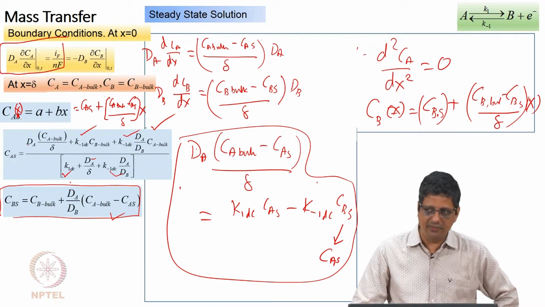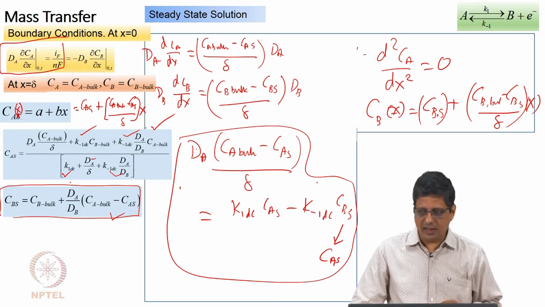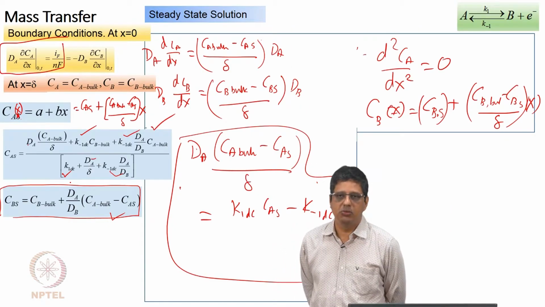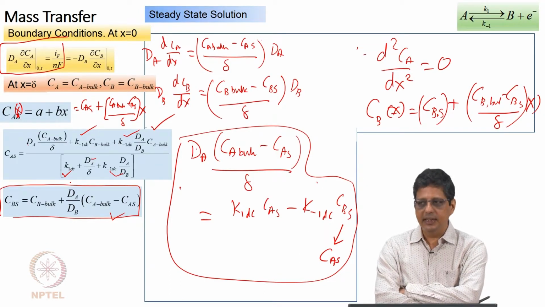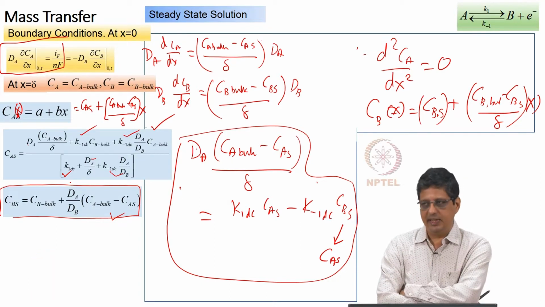because concentration on the surface must be equal to Ca bulk. That means you should be able to, Ca bulk and Cb bulk are same, you can take it out, dA by dB will become unity, you should have K1 plus K minus 1 plus dA by delta. See, it takes little time to do this, but it is worth your effort to do this. If it is really lengthy, take dA equal to dB and see whether you get an expression that you would get if you simplify this.